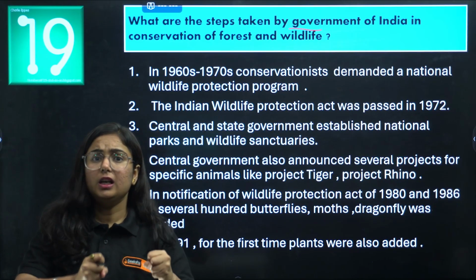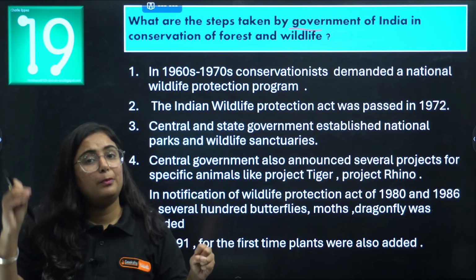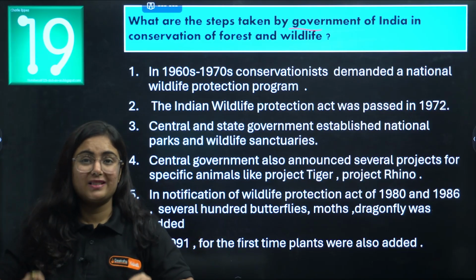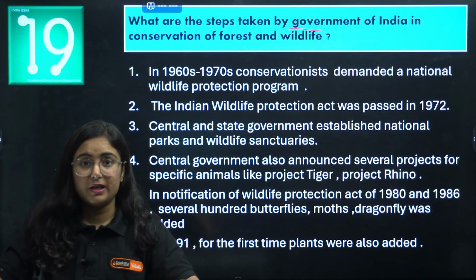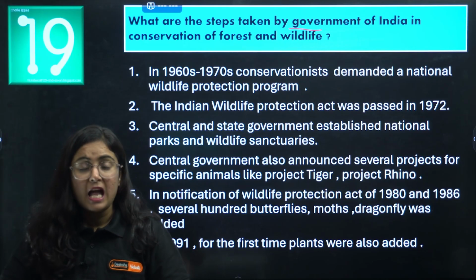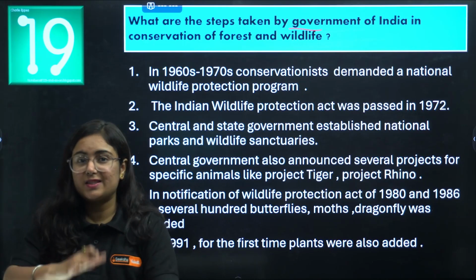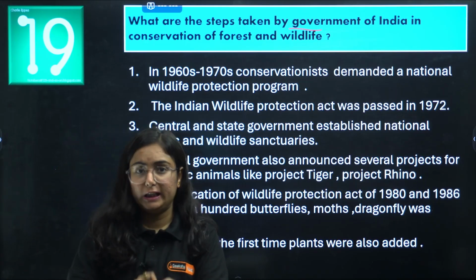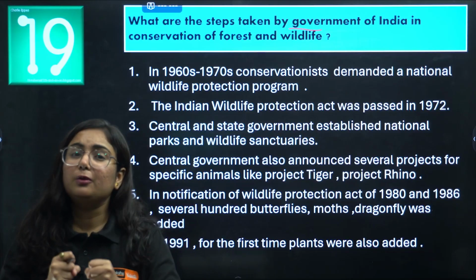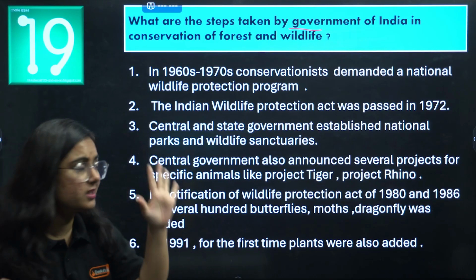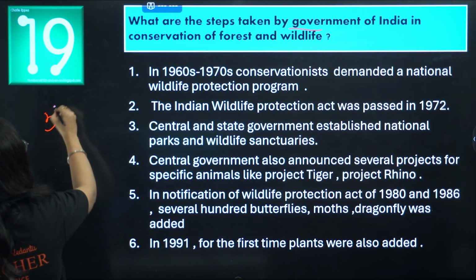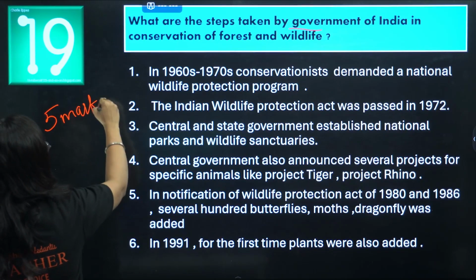In the initial few pages of the chapter, it gives you a brief description that India is basically a hub of environment, a hub of ecology, and we are just using it indiscriminately. So after independence, the government has taken various steps for conservation. This is a 5-marker question for you, and the points are as follows.